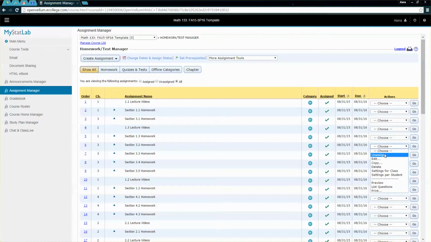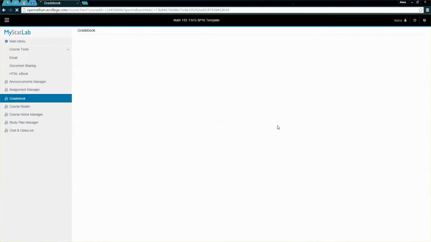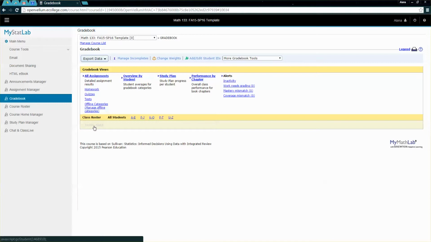So by unassigning one and then making a copy of the same one and getting rid of the problems that were difficult, adding in the new problems you desire, and then reassigning that to the students. If only a couple students have taken it, then you can edit their grades. In the gradebook, you click on gradebook, and you can edit student grades. You can click on their name and go edit it and give them credit. So if you had a student that got 100%, you can go give them the 100% back for the new assignment and not make them redo the whole thing. You'd have to click on their name and then click on that assignment for them.